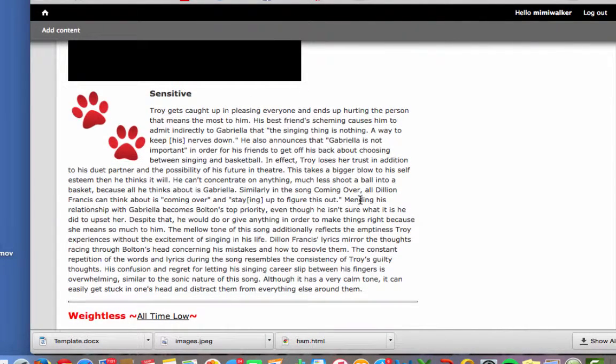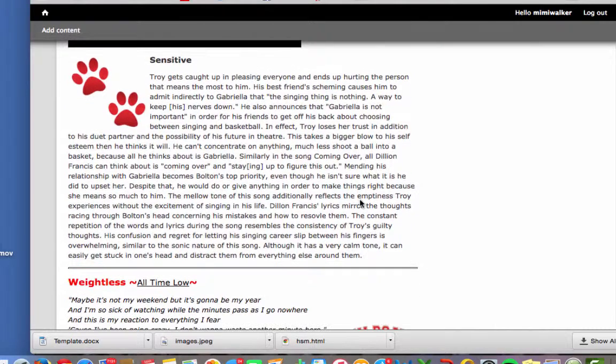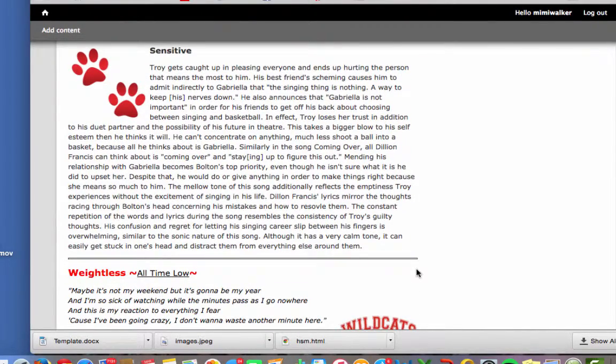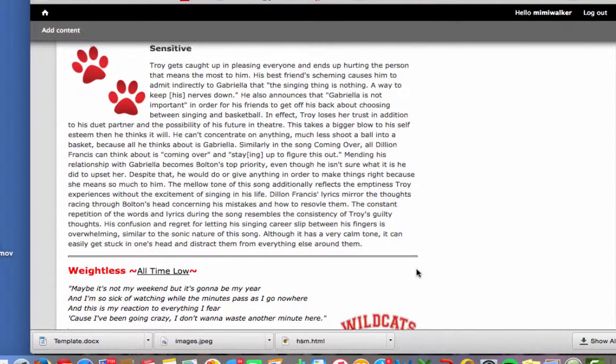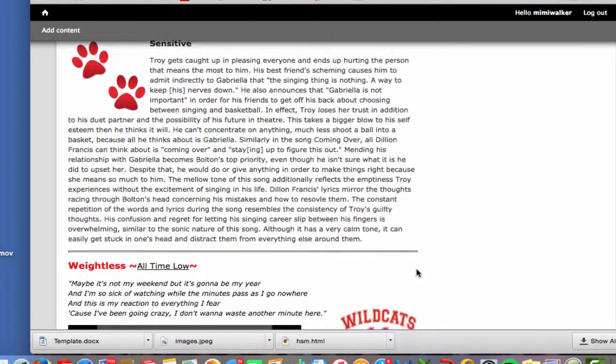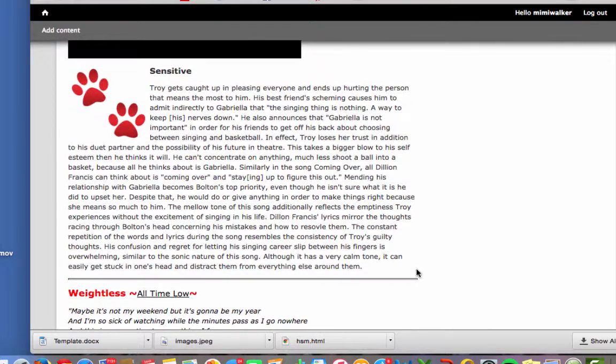man and as he tries to please everyone, he ends up messing up and hurting Gabriella and accidentally telling her that she means nothing and the singing isn't important. And I think it shows his sensitivity because everything he's worked for and taking this risk really meant something to him and was really special to him, and for it to all disappear because of one mistake really hurt